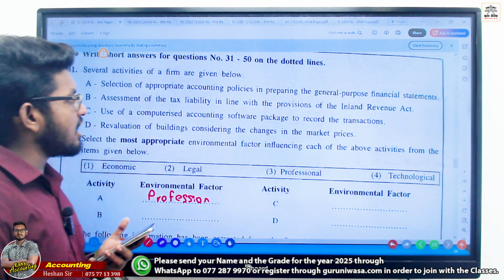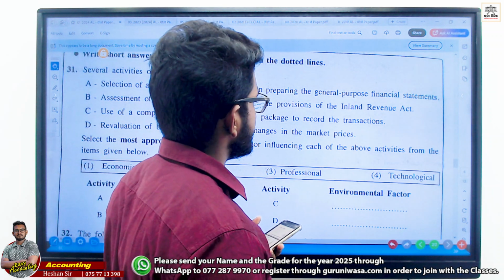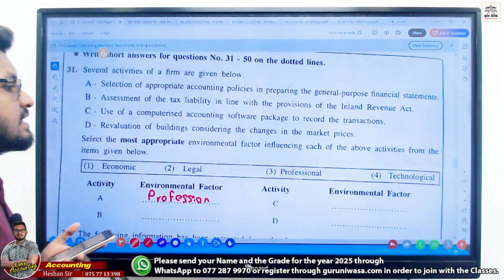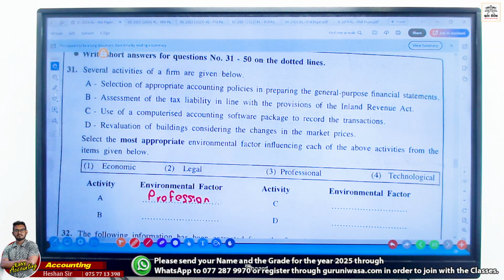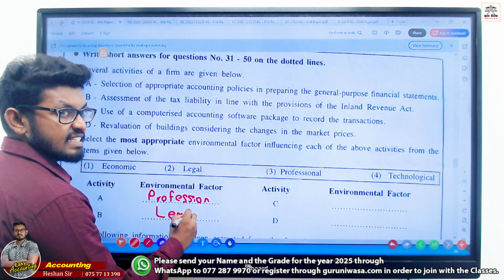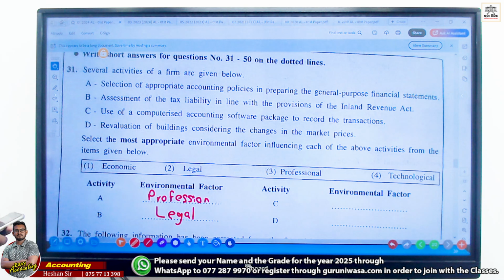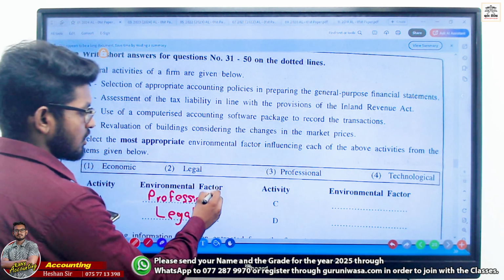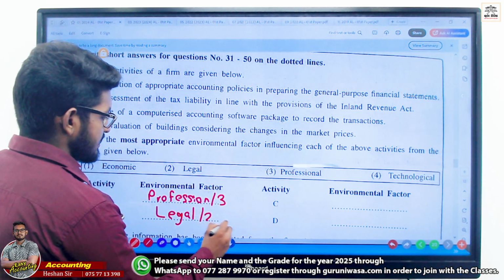Assessment of the tax liability in line with the provision of the Inland Revenue Act. What is the answer? Inland Revenue Act. Yes, it's coming under legal. Clear to you guys? Legal. Right? So you can write either professional, law 3 in here, or legal, law 2 in here.